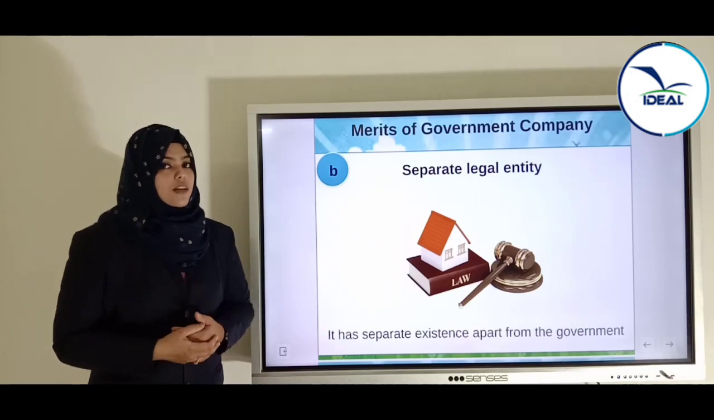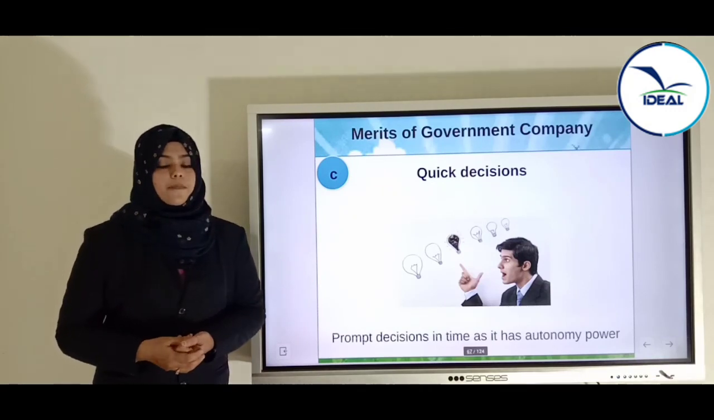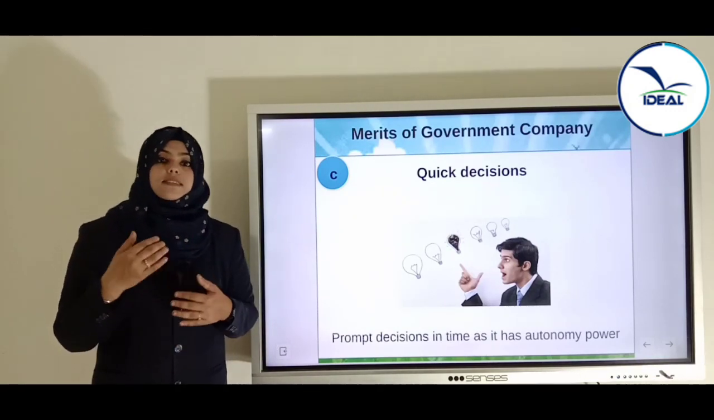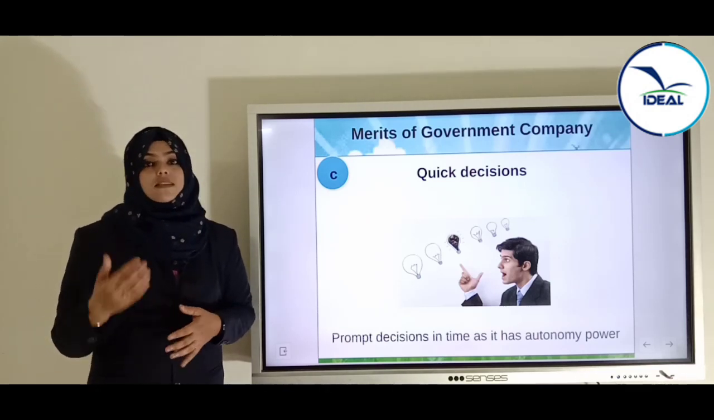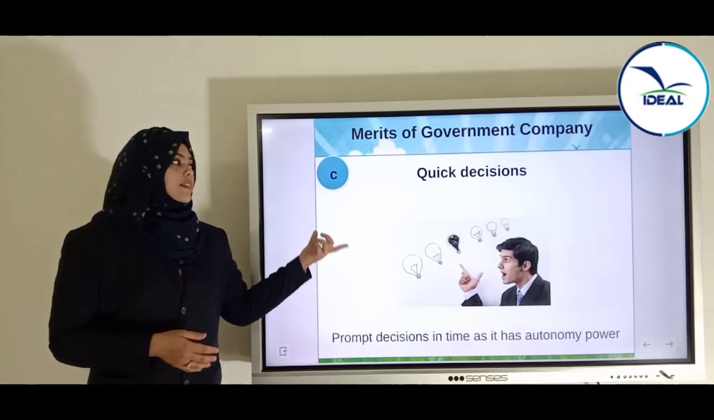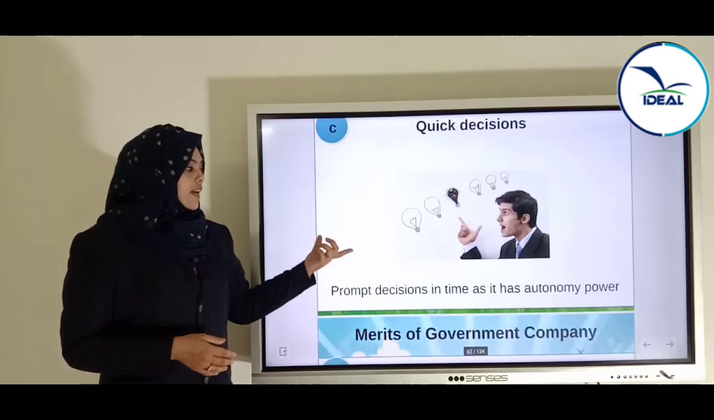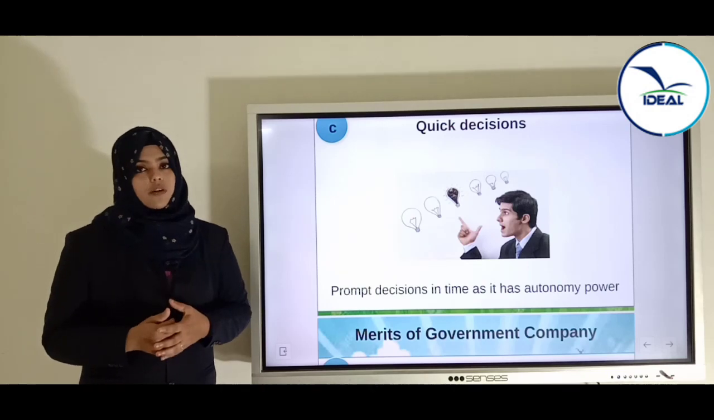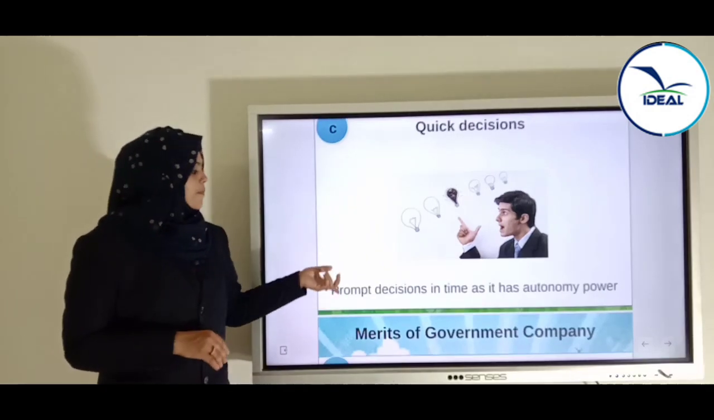We said in the features that it has a separate legal existence. And the next one is quick decisions. In a departmental undertaking, the main limitation was delay in decisions, as they have to approach the minister and get approval, and only later can they implement the action. But in a government company, quick decisions are possible, because of prompt decisions in time; it has autonomy power. They have the freedom to operate on their own. So there will be no delay in decision making. Quick decisions can be made.